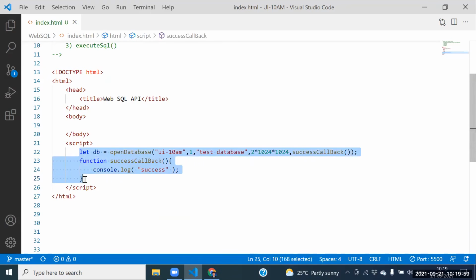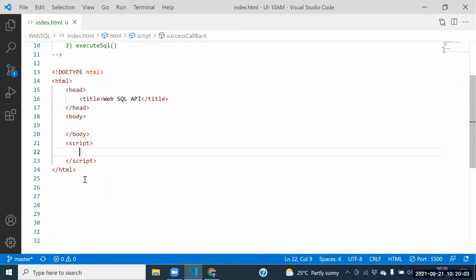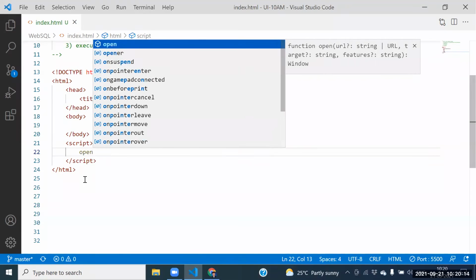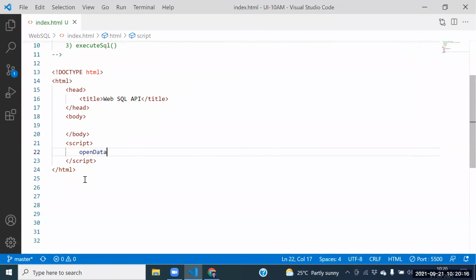Guys, say this one. How to create and open the database? You people need to tell how to create and open the database. At least one person, guys. We need to create and open the database with the help of which function? Open database function.